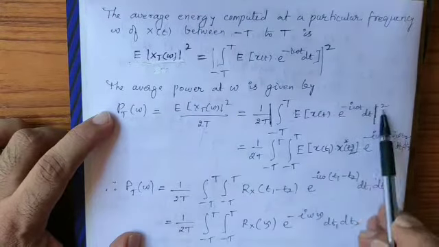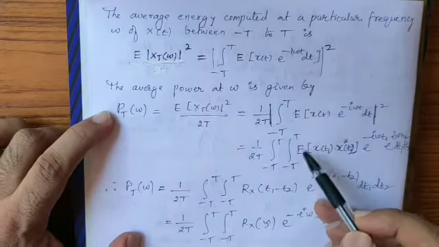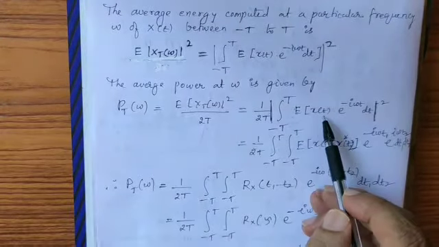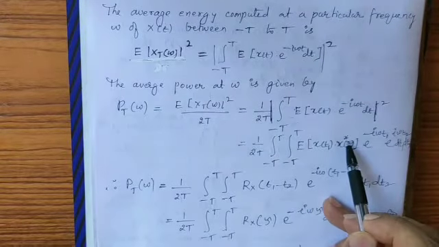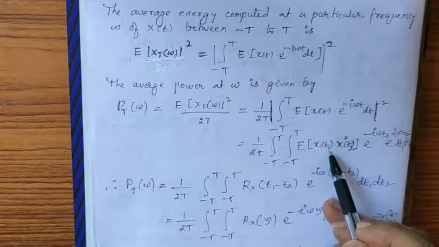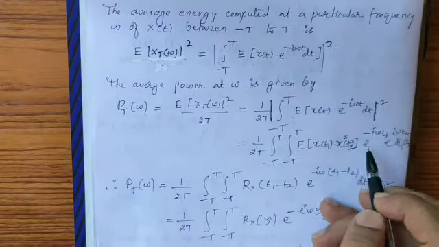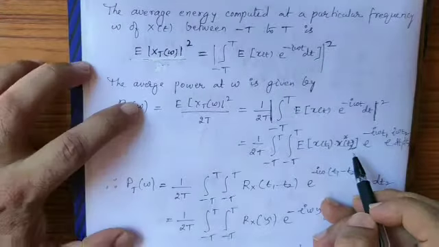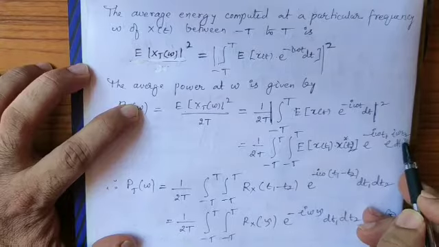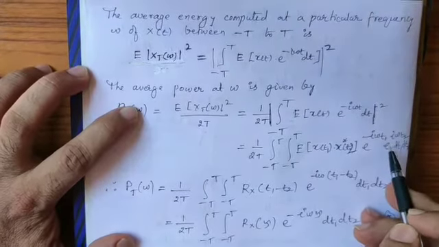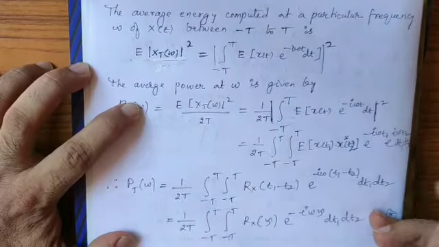Now we have the square of this, therefore I will write it separately, integral from minus T to T, one more time from minus T to T. Now the expected value of x of t1, and one more x of t with a star, that means it is the complex conjugate of x of t2. I use the suffixes here to distinguish the two factors. Next, e power minus i omega t1, its complex conjugate is e power i omega t2. So I distinguish these functions with t1 and t2, into dt1 dt2.